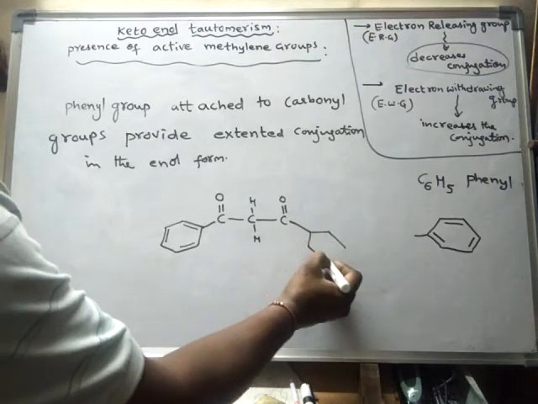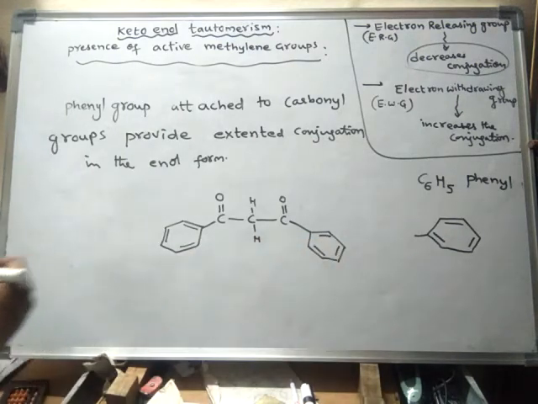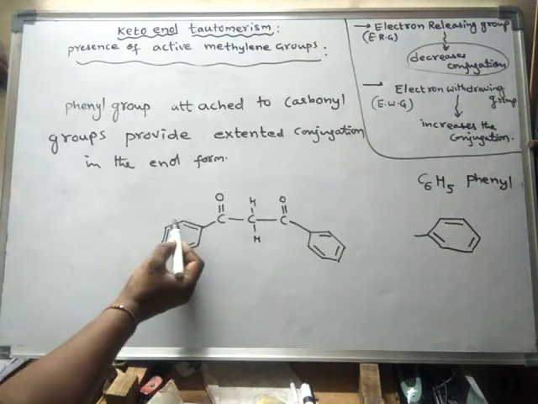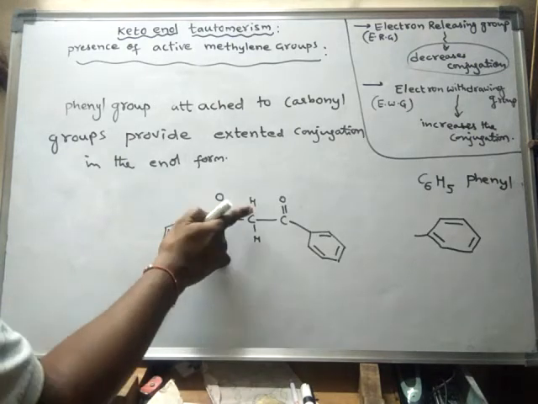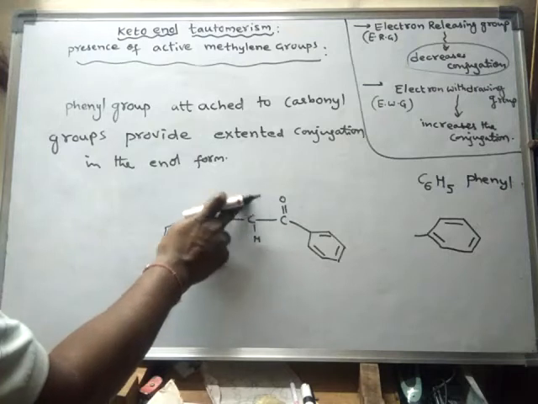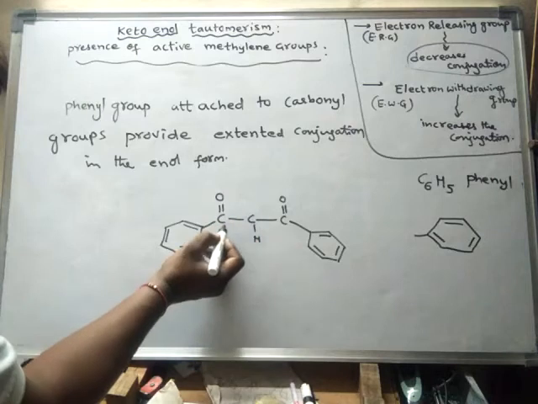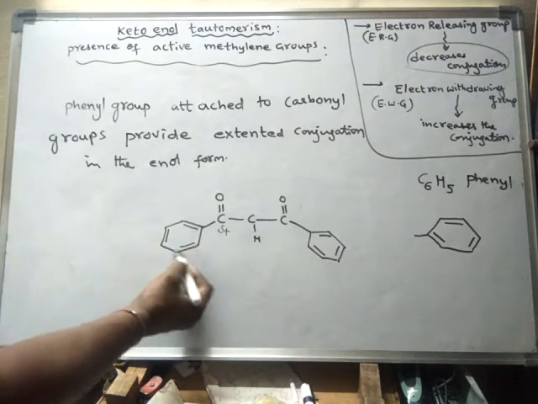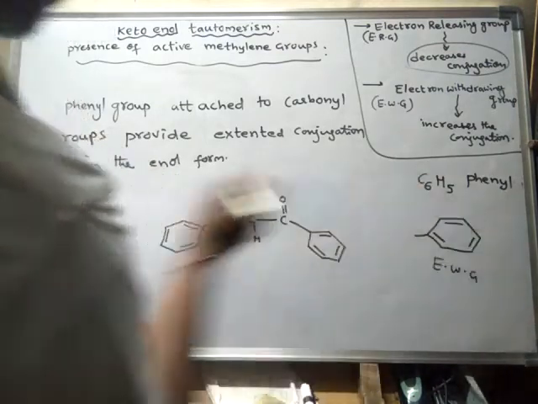Let us assume here also a benzene ring. Now what happens? Suppose there is a conjugation in the ring. Suppose this hydrogen is removed, deprotonation takes place. Okay, so what happens here? Because this is an electron withdrawing group. Actually, the phenyl group is an electron withdrawing group.